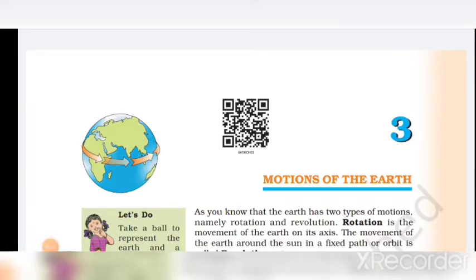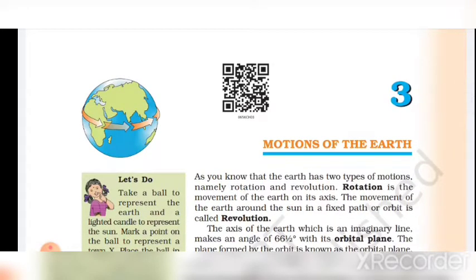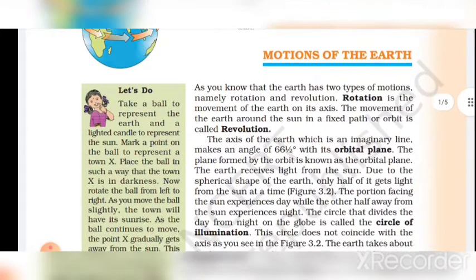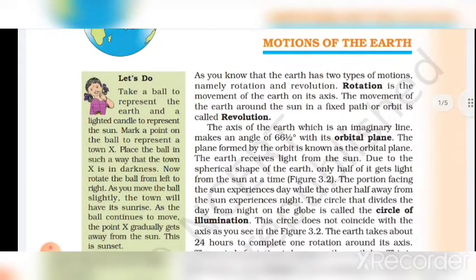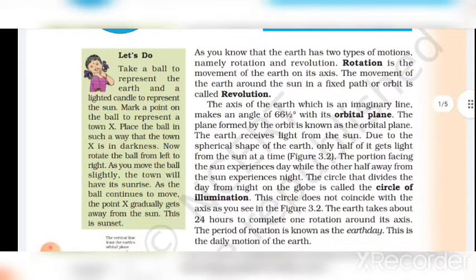Hello everyone. Today we will learn about motion of the earth. Chapter 3, Class 6 NCERT Geography. As you know, the earth has two types of motions, namely rotation and revolution. Rotation is the movement of the earth on its axis. The movement of the earth around the sun in a fixed path, or orbit, is called revolution.